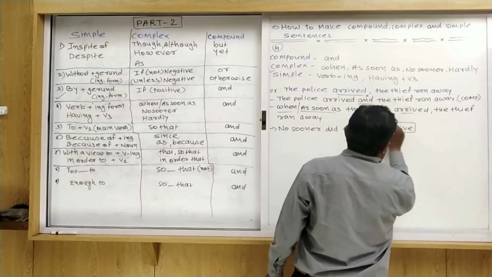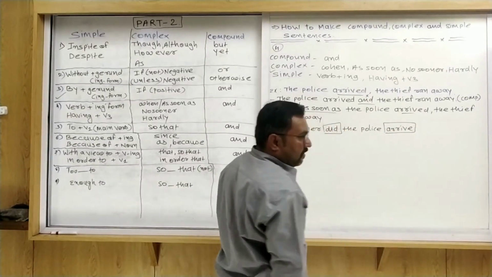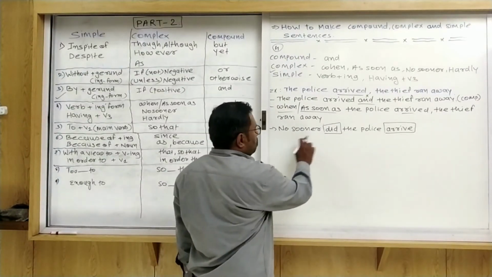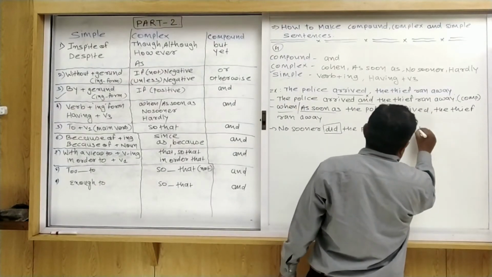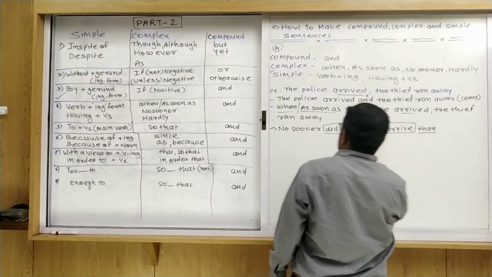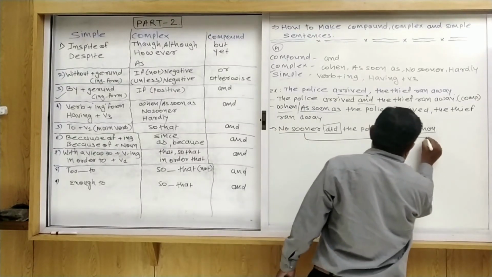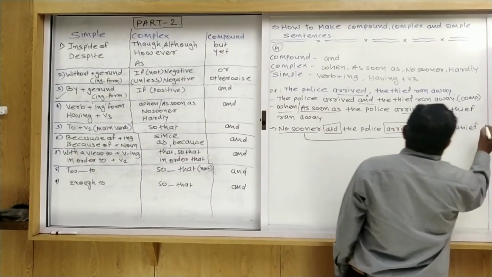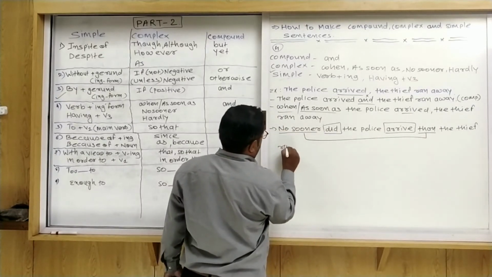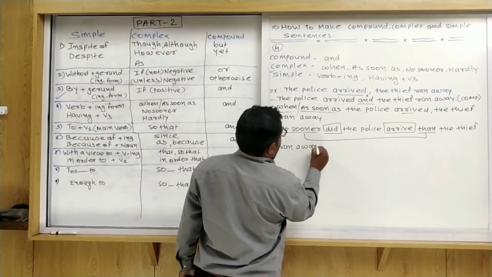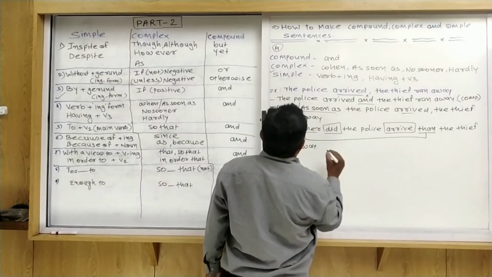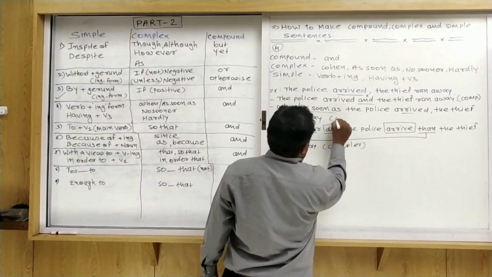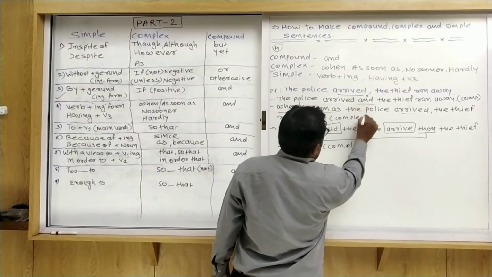Dear friends, why do I use here arrive? Because did is given here. Do, does or did. After that we can write the main verb V1. So no sooner did the police arrive, as a conjunction we can use here then. No sooner then. After that the same sentence, the thief ran away. That is a complex sentence, and this one is also a complex sentence.